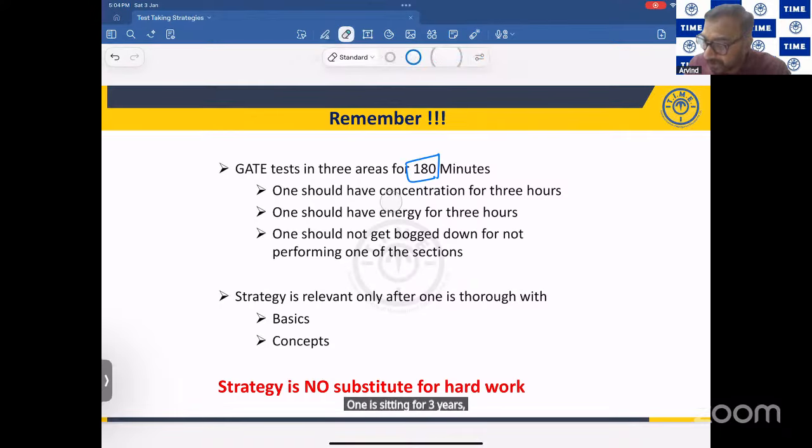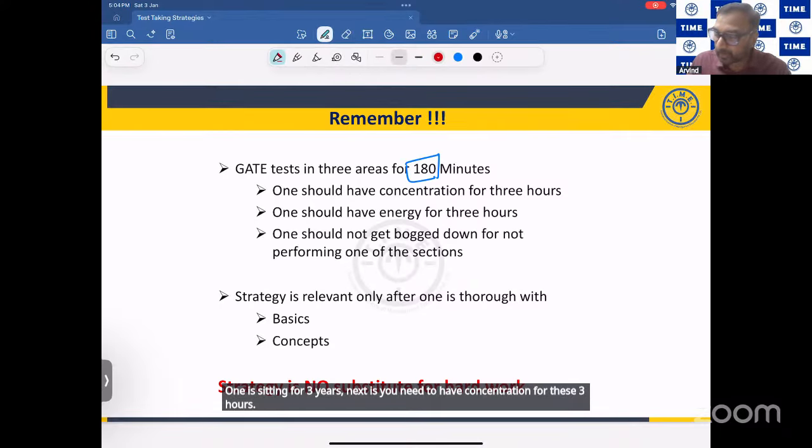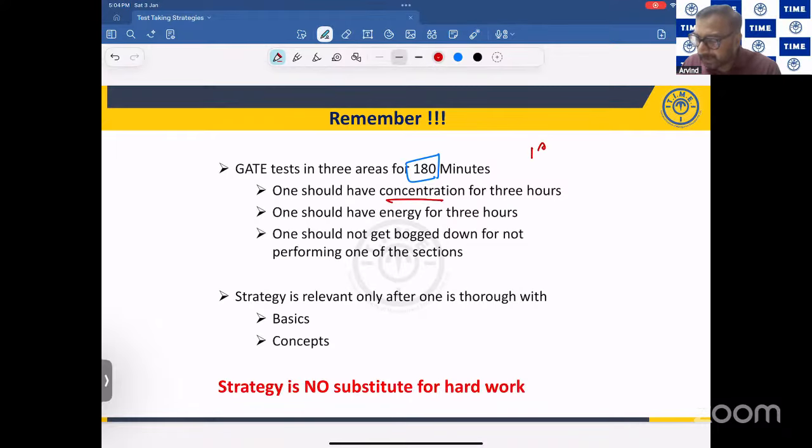Next, you need to have concentration for these 3 hours. Whatever my energy level and concentration level are in the first minute, at the 180th minute also I should have the same patience, same energy levels and same concentration. You need to practice that, friends. How to do it, we are going to see in the next slides: how to have that energy and concentration for the 3 hours.